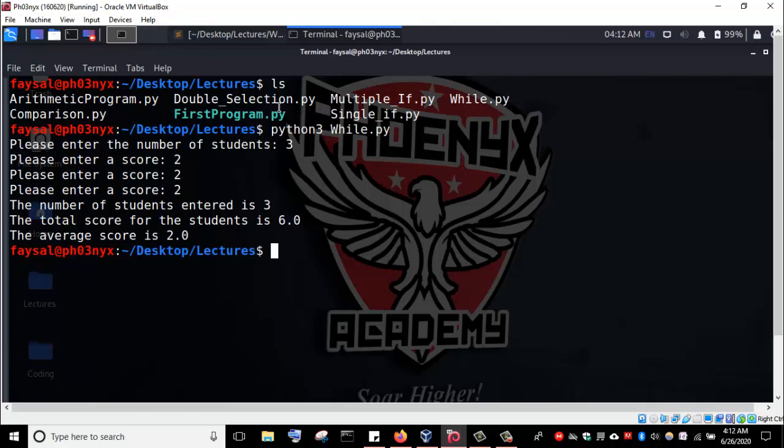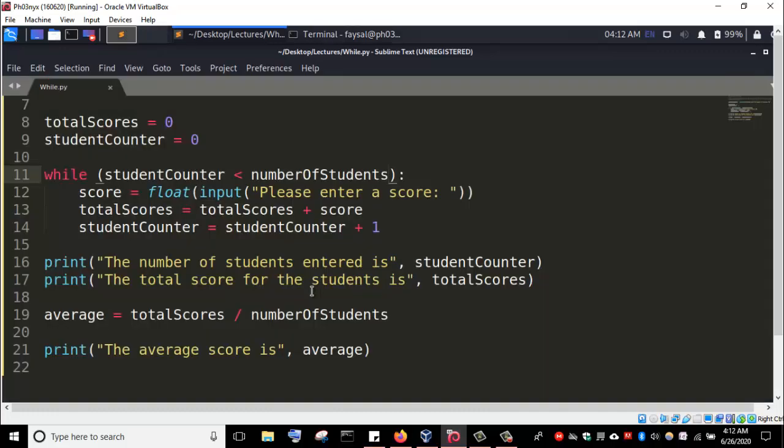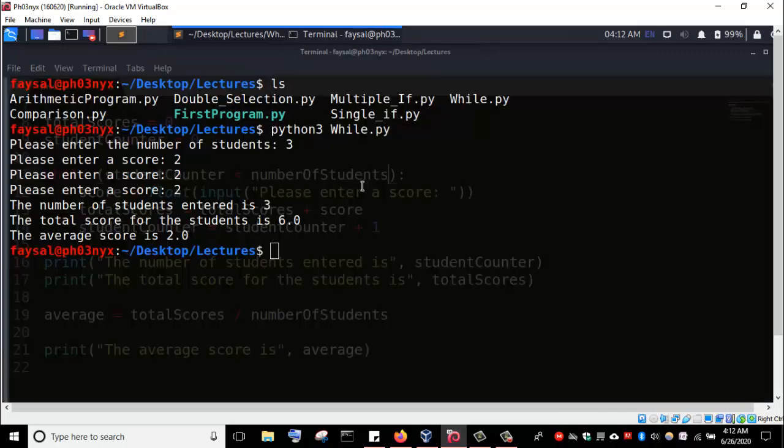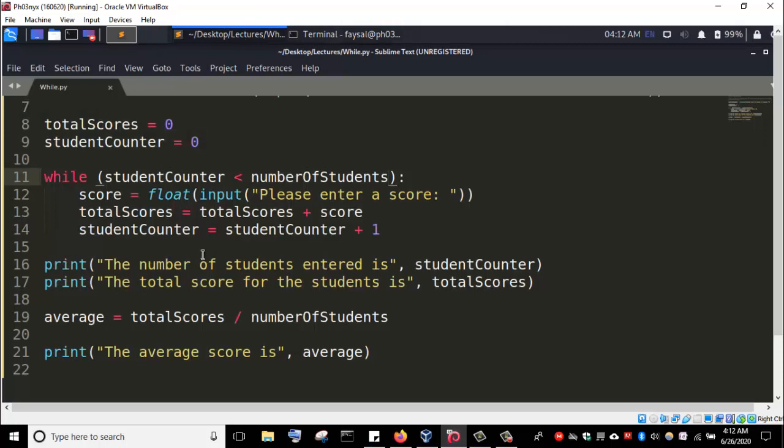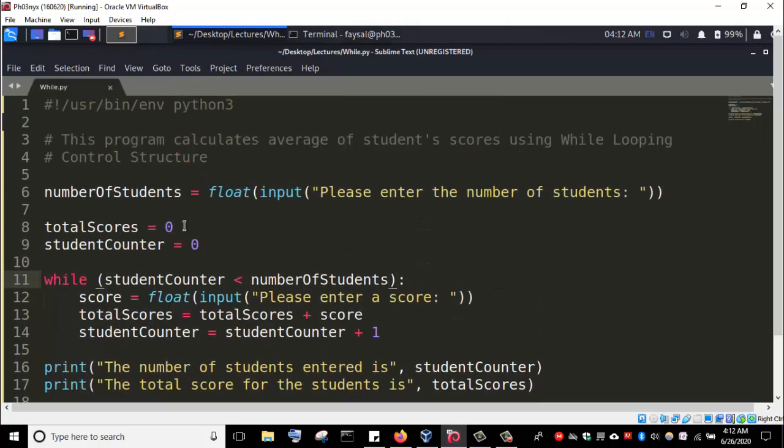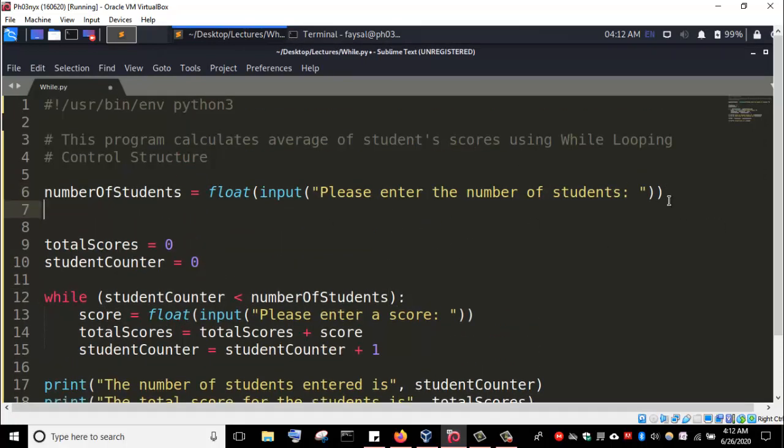Okay, so let's go to the program and see if we can enhance it further. Are we satisfied with the output? Let's create some space before we get the final score. So after number of students, let's print an empty line here.